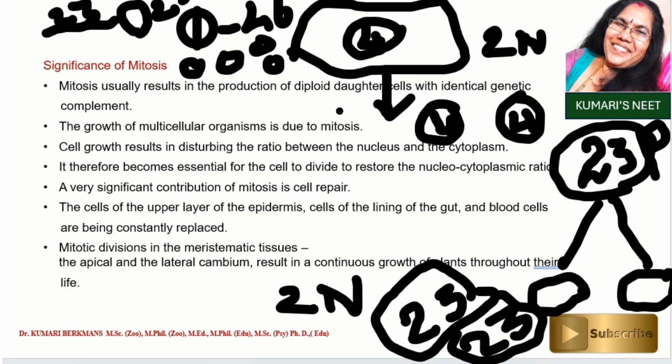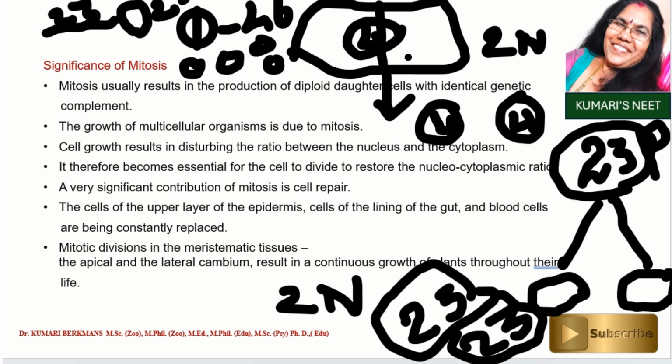In a multicellular organism, cell growth results in disturbing the ratio between the nucleus and the cytoplasm. So after the nuclear division, the cytoplasm divides, isn't it? The materials also divide the same as in the mother cell. Half of the cytoplasm from the mother cell comes to this side and half comes to this side. The organelles are distributed evenly.